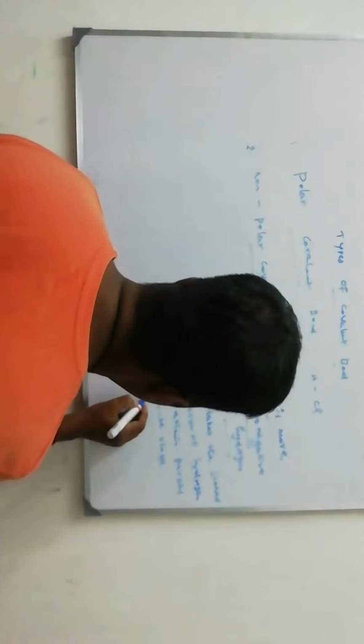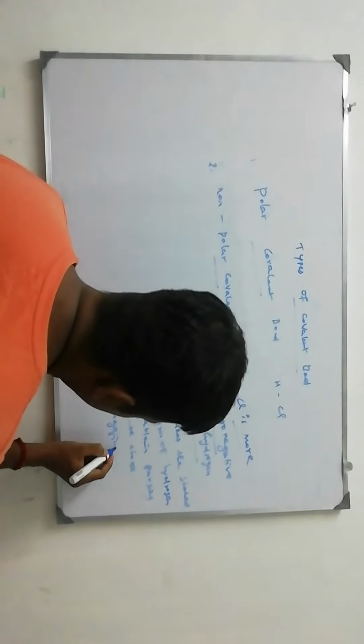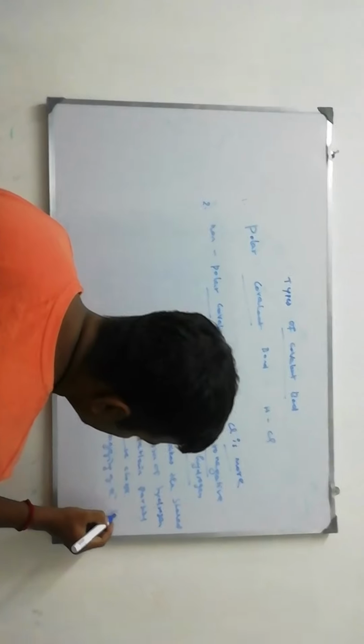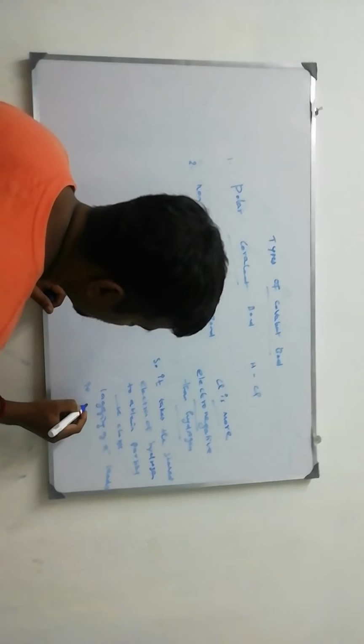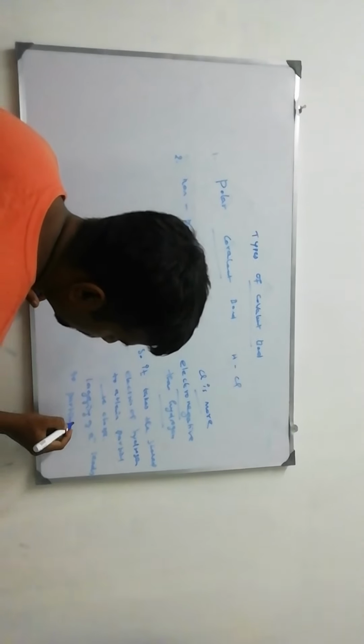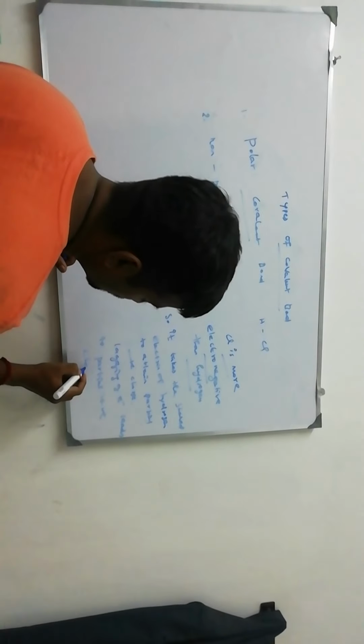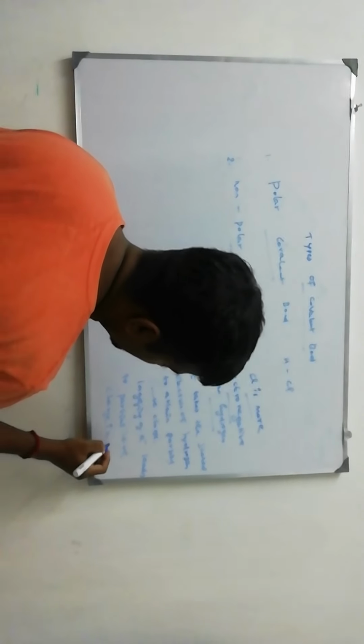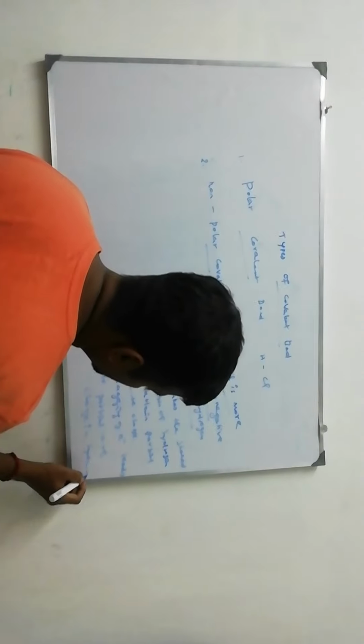Hydrogen, lacking the electron, gets a partial positive charge. This produces polarity.